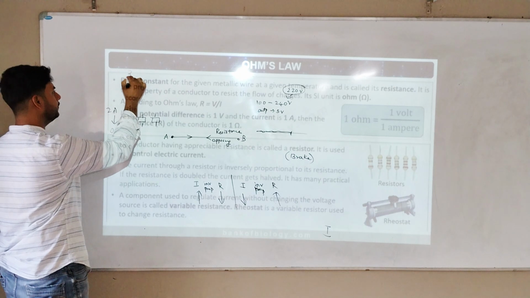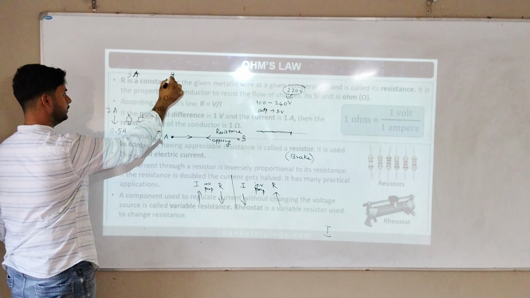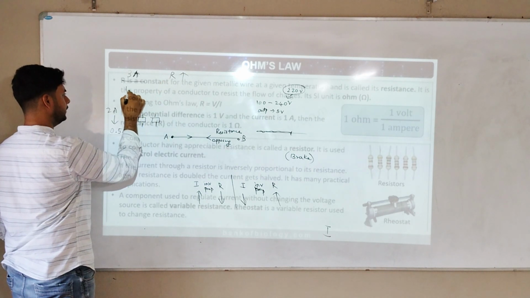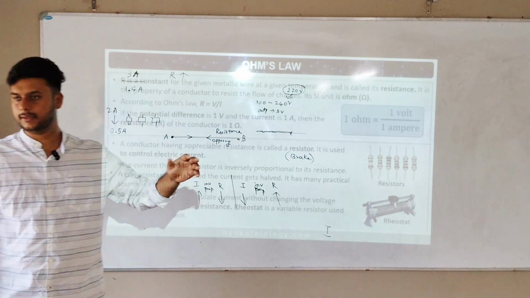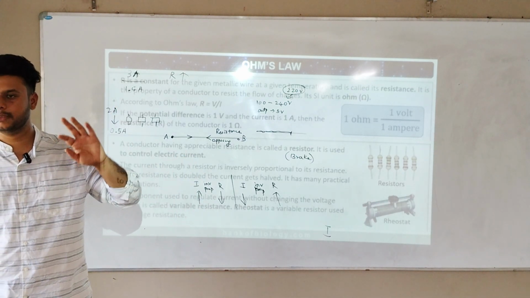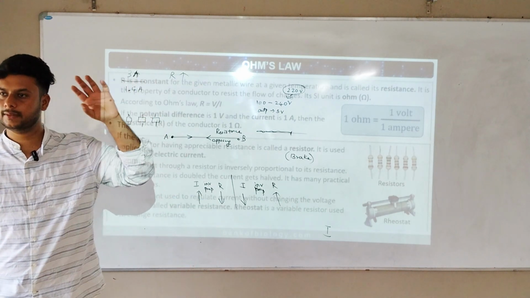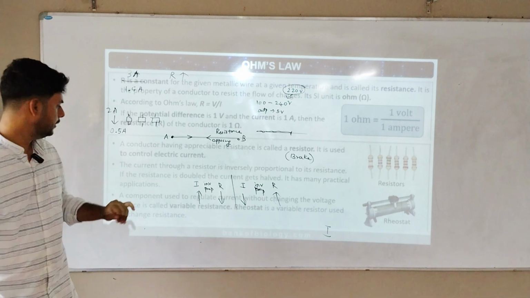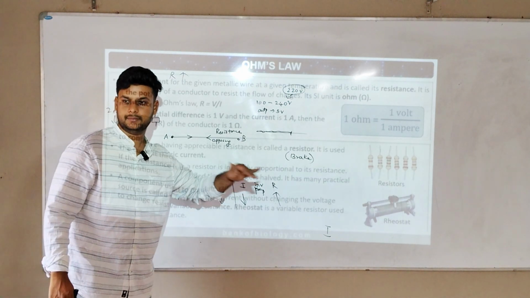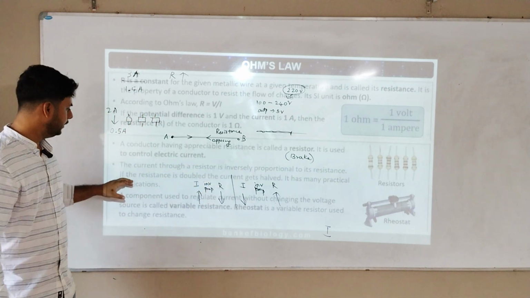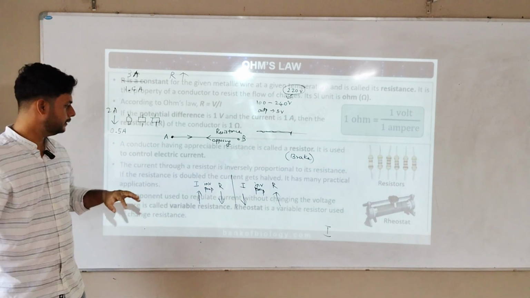Now say there is 3 ampere current, if I increase resistance, this will become 1.5. Understood? If I double the resistance, it becomes half. How much resistance you increase, that much current will become less. How much current you increase, like that resistance will become low. So if the resistance is doubled, current gets half. If you increase the current, the resistance will become half. Getting? That is the relation.